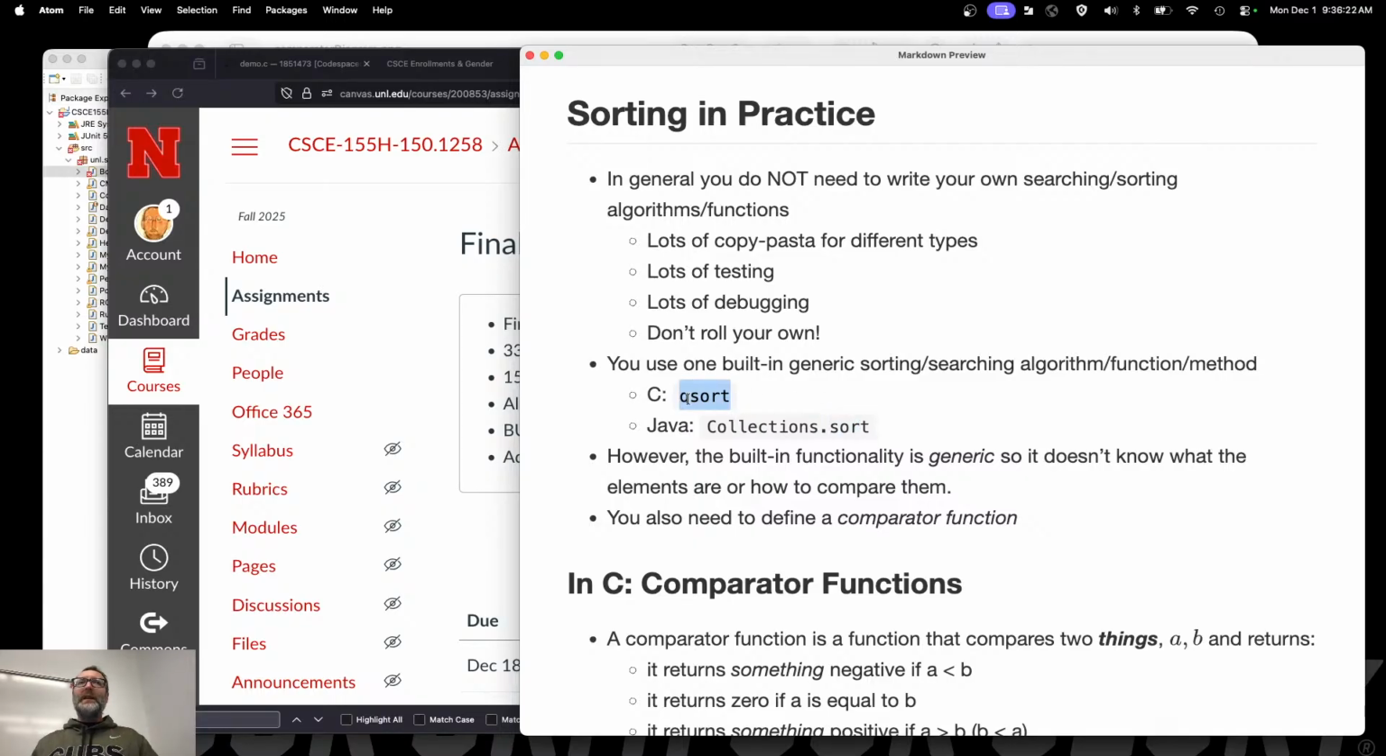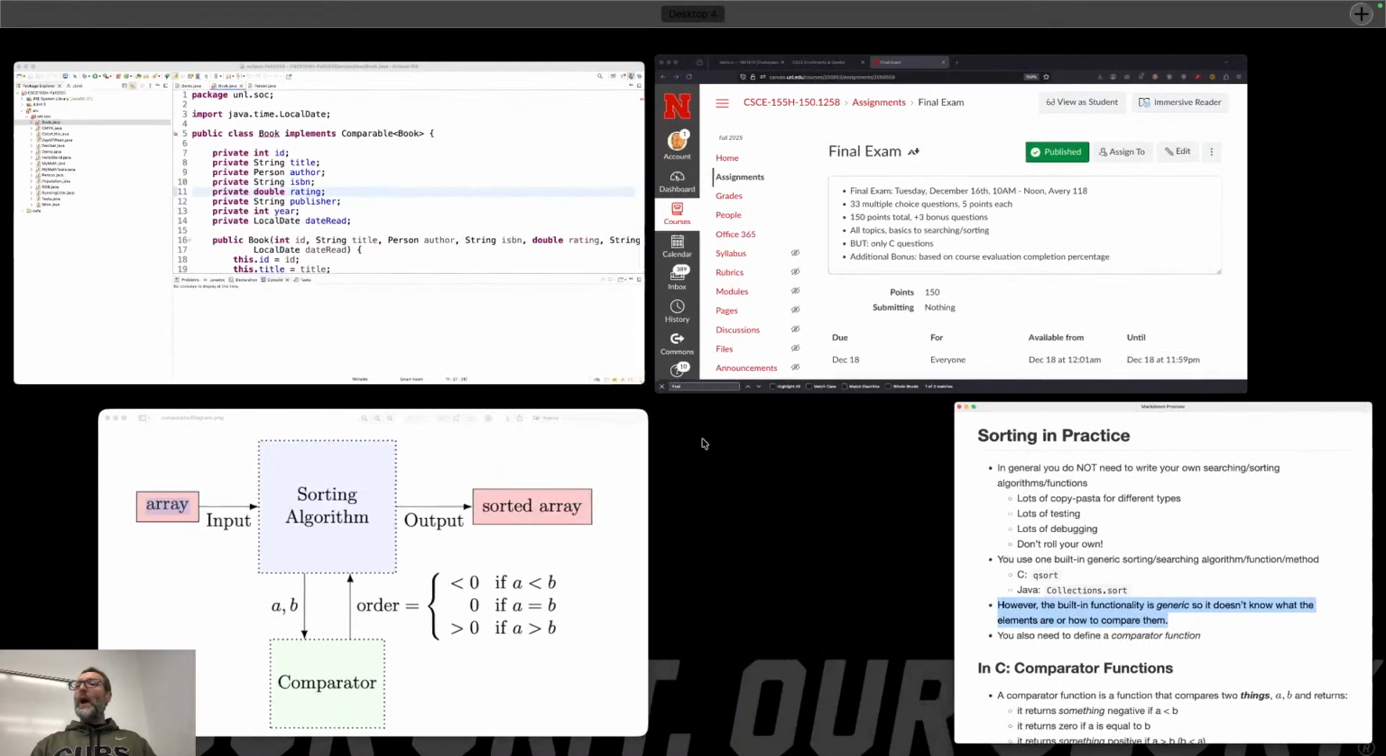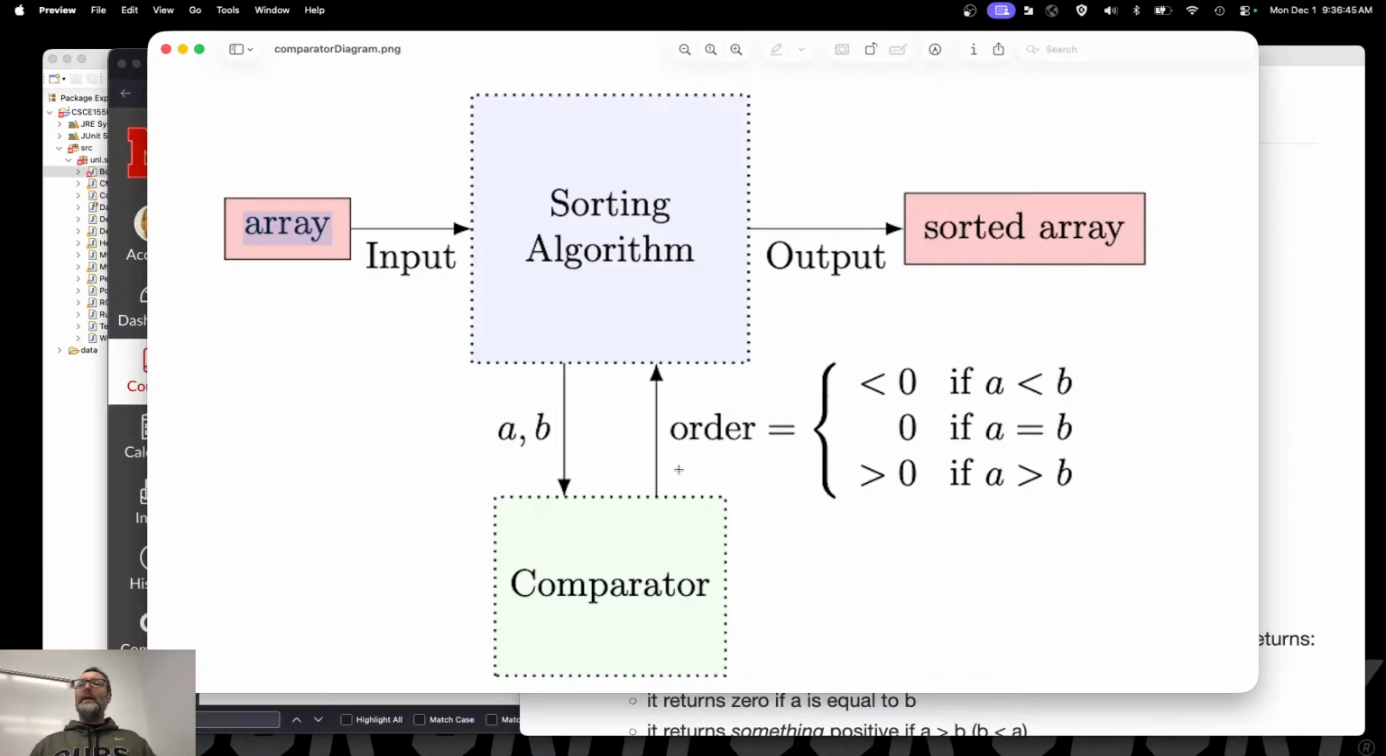Now, there's a historic reason why it's called qsort, because the original implementation was Quicksort. It's not necessarily Quicksort, and even if it is Quicksort, it's not necessarily a fully recursive version of that, because as we've already seen, there's a cost to recursion. However, these built-in functionalities are generic. So what you have is a situation that looks like this, where you have an array, or a collection if you're in Java. That's your input.